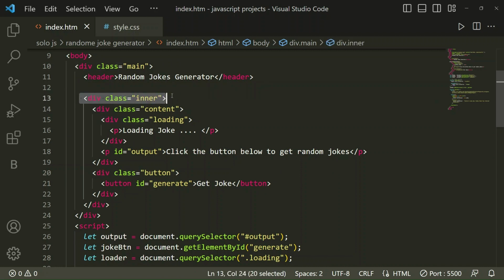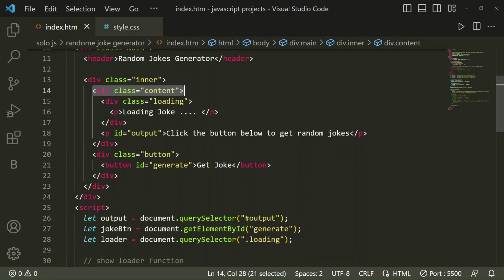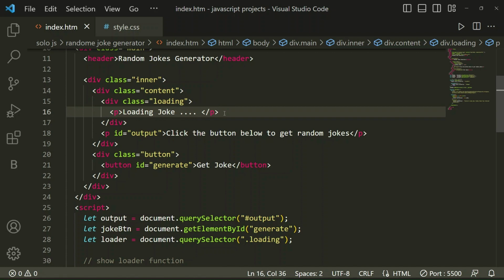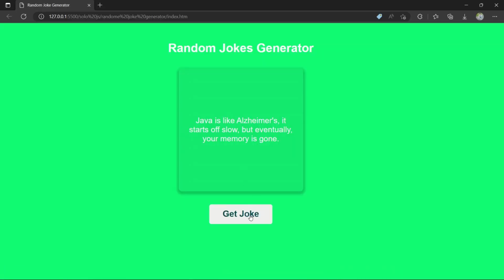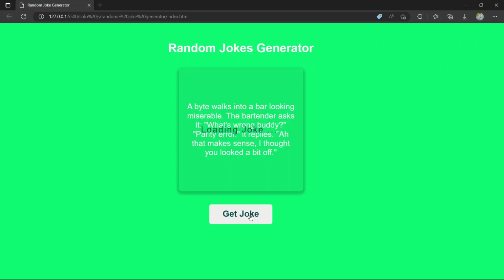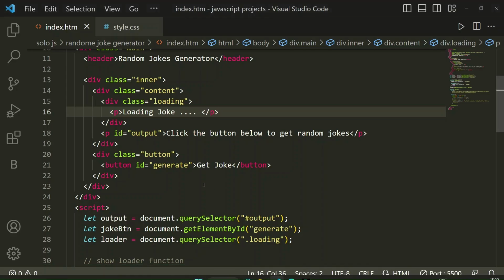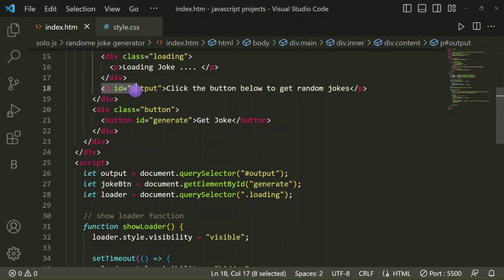Then we have taken another div with class inner and one more div with class content, and in this div one more div with class loading. Here the p tag with loading joke means when I click on this button it shows loading joke. Then a p tag with id output, click the button to get a random joke.